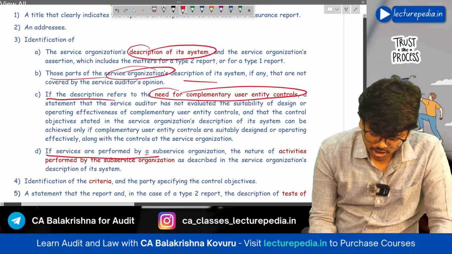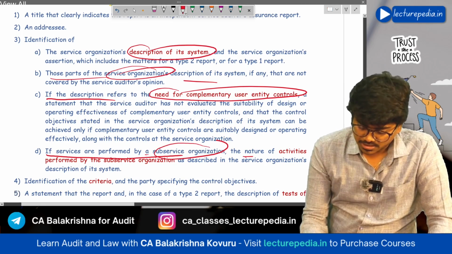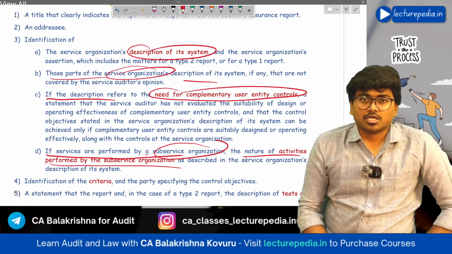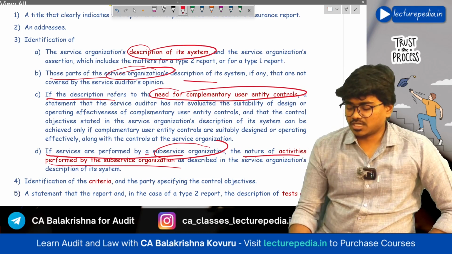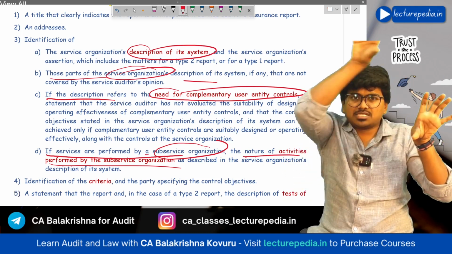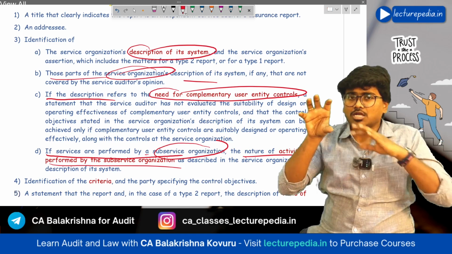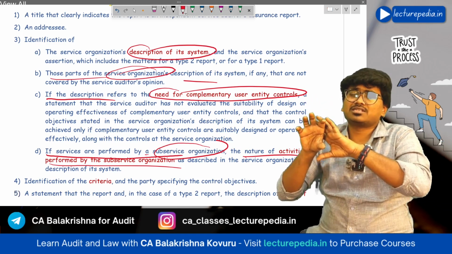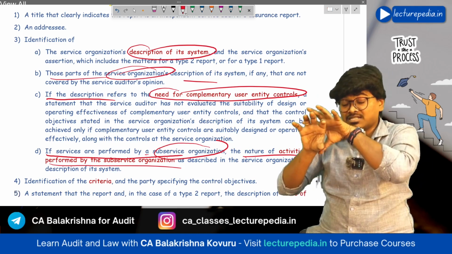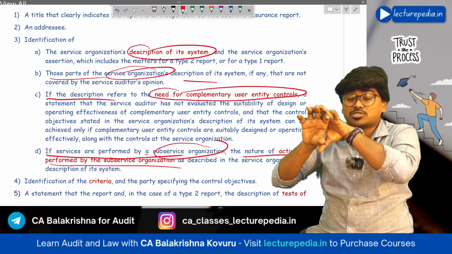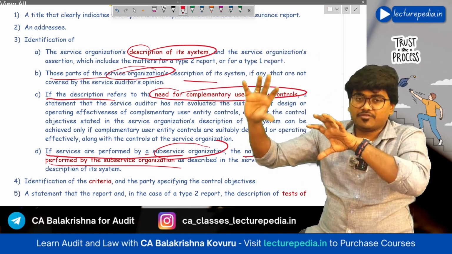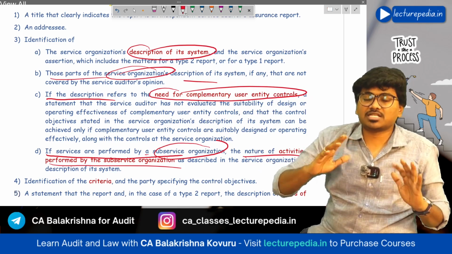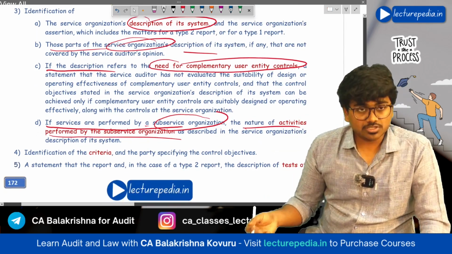Next, if services are performed by a sub-service organization, the nature of activities performed by such sub-service organization should also be mentioned in the assurance report. Sub-service organization means the user entity has outsourced its services to a service organization. Now let's say the service organization does not have knowledge in that area, or has more work. In that situation, the service organization will again outsource that work to a sub-service organization. If any such work has been outsourced, you need to mention the nature of work that has been outsourced to the sub-service organization in the report.